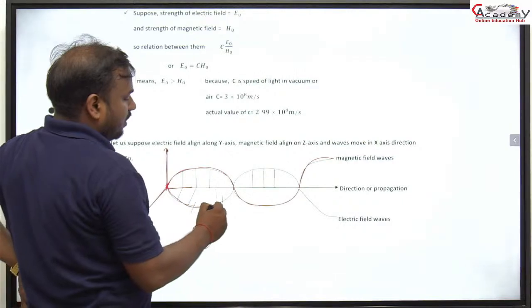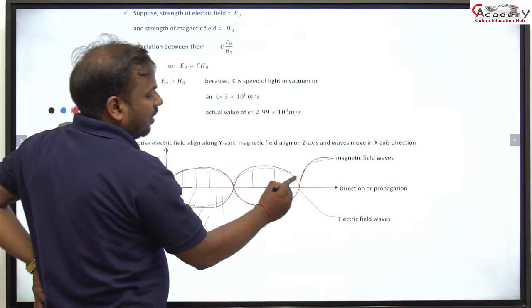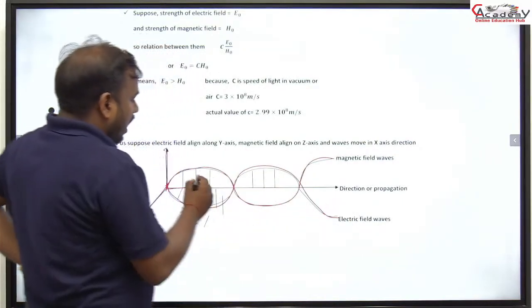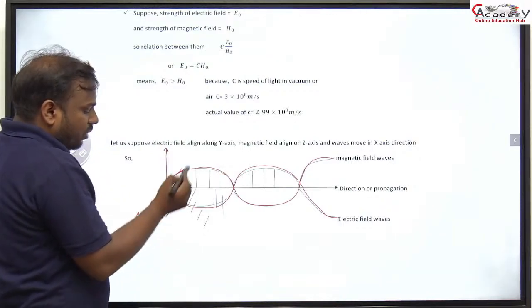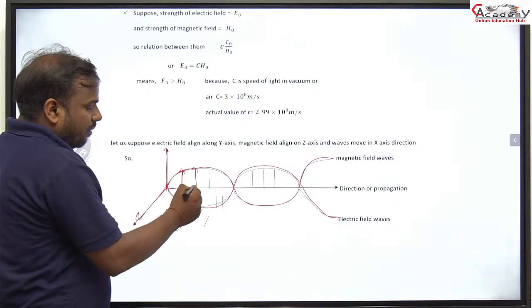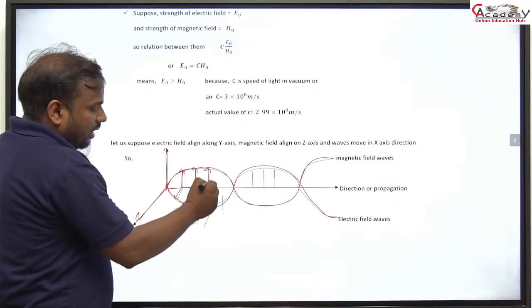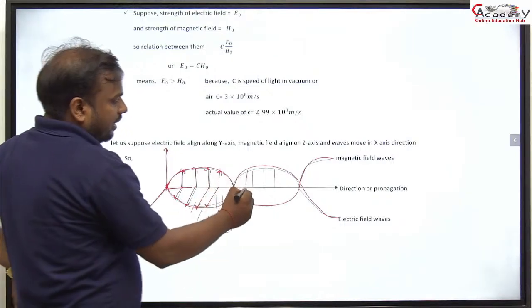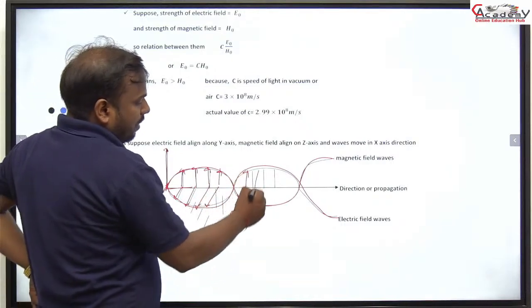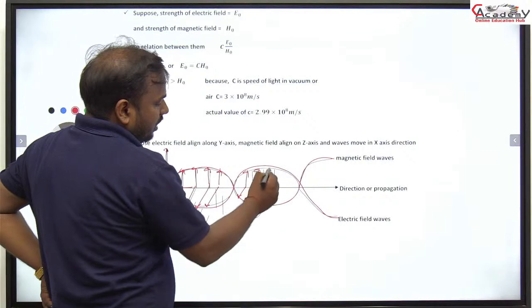That is the electric field wave. All the waves are mutually perpendicular to each other.